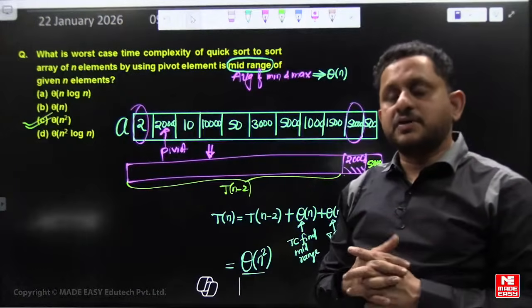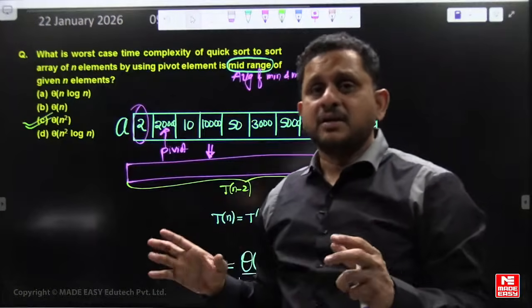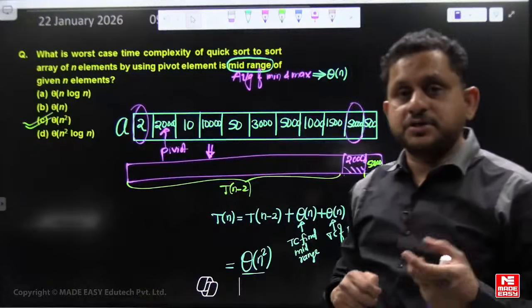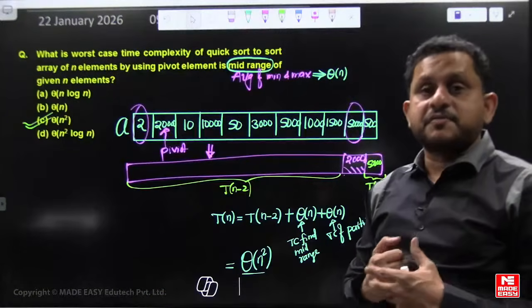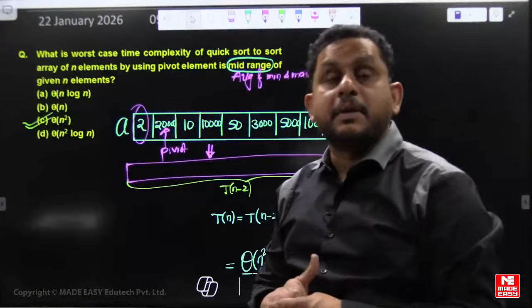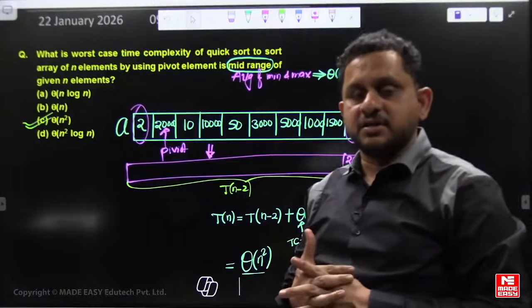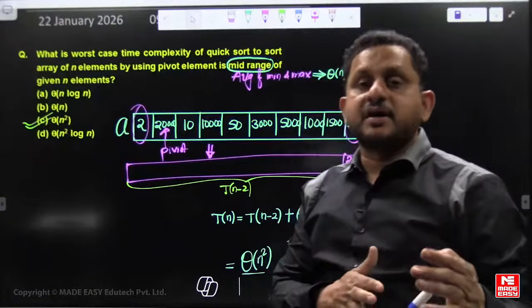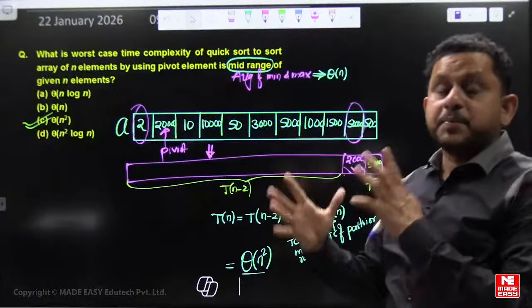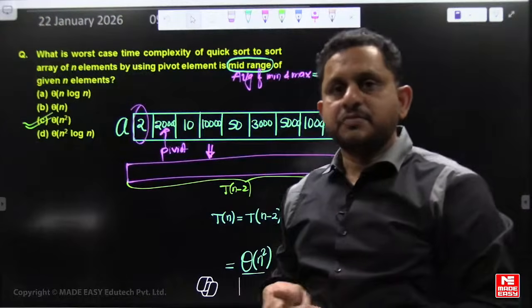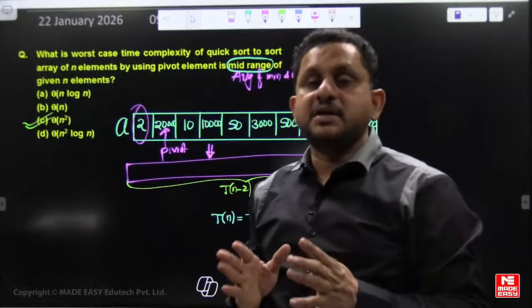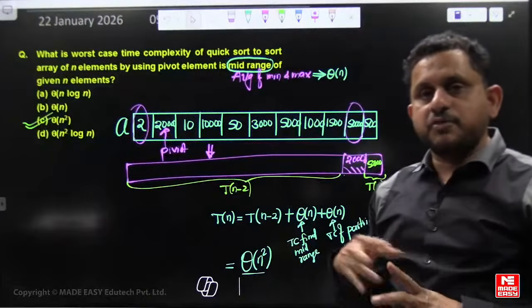Divide and conquer and dynamic programming question frequency has reduced after the exam included MSQ questions. But still you must revise some examples of divide and conquer.